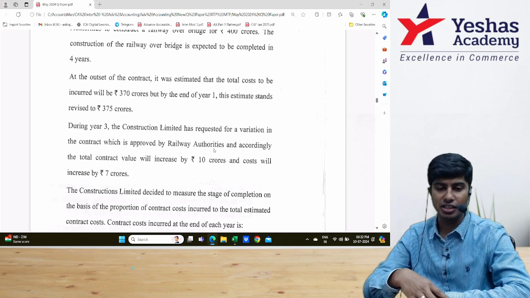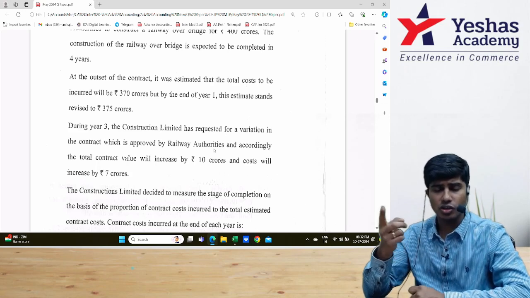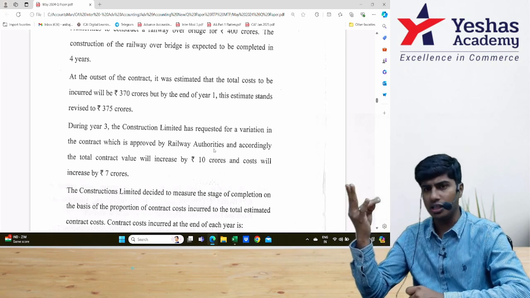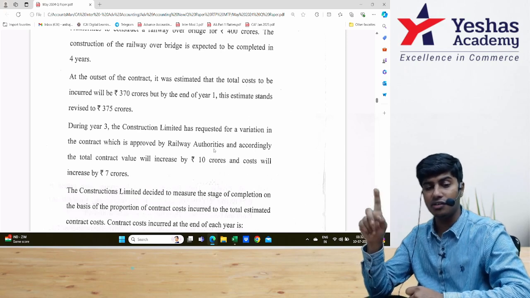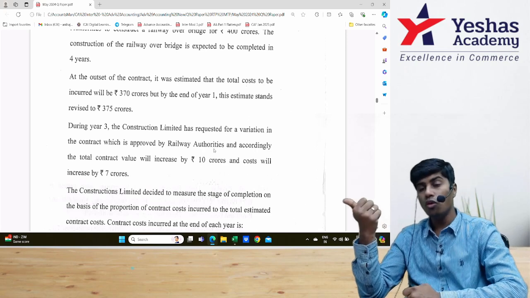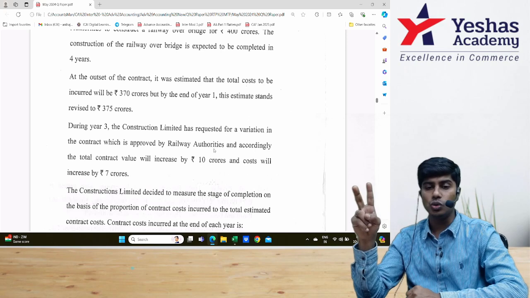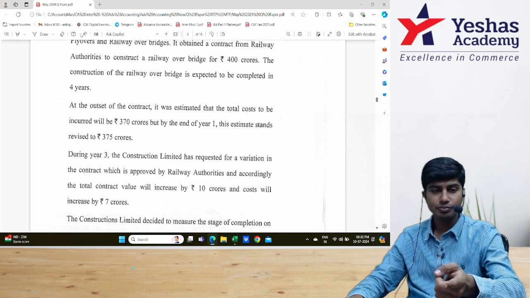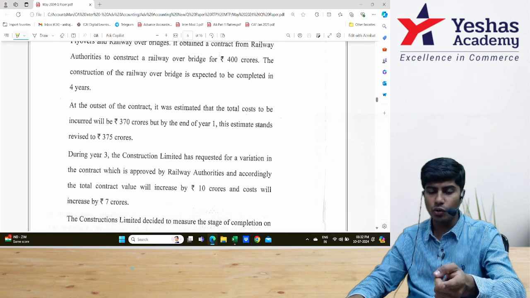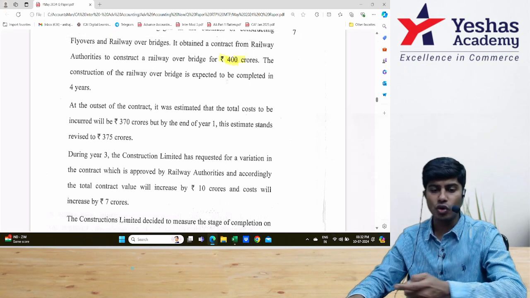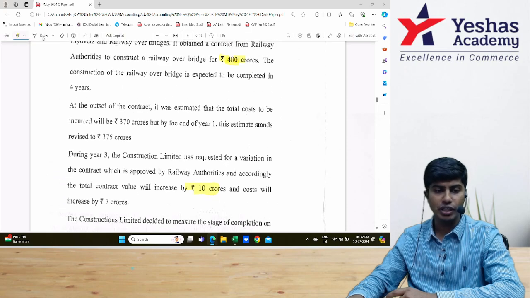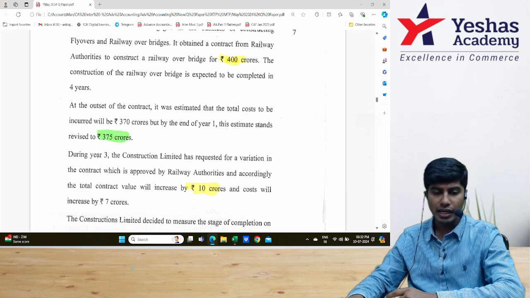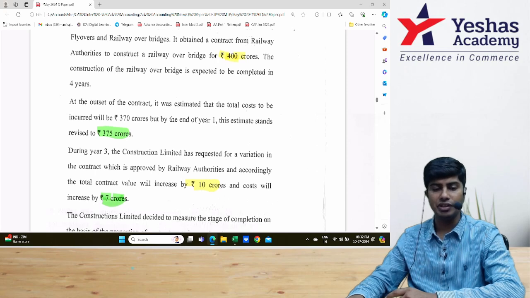So what is the variation that they're seeking? Revenue will increase by 10, cost will increase by 7. For year 1 and year 2, we'll take contract cost as 375. For year 3, we'll take 375 plus 7, 382. Contract revenue for year 1 and year 2 will be 400 crores. But when we come to year 3, it will no longer be 400 crores. We will take it as 400 plus 10, so contract revenue will increase from 400 to 410. Contract cost will increase from 375 to 382, that is 375 plus 7.